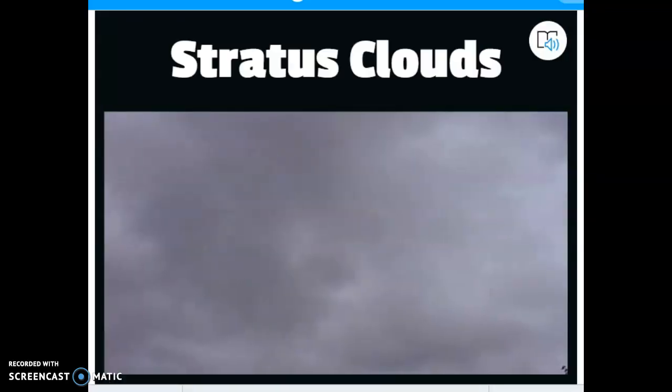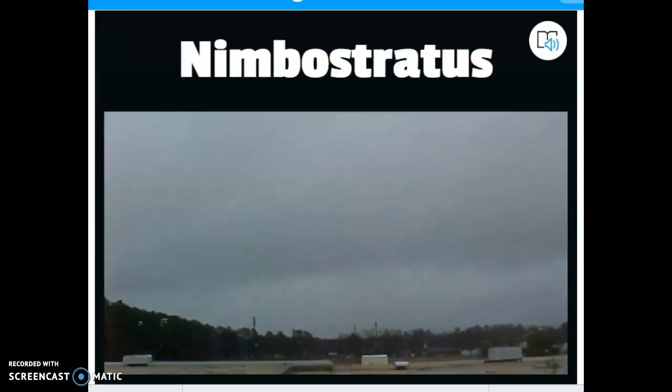Stratus clouds, just covered those, not going back over that. You don't call them stratostratus for the same reason why you don't call them cirrus. It wouldn't make sense. They're just stratus clouds. And we will move on from that. Nimbostratus.